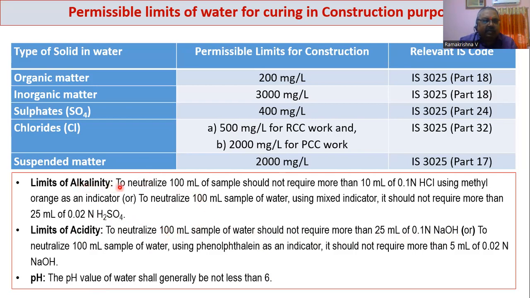Similarly for alkalinity, when you use HCl as the titrant with a 100 ml water sample, it should not be more than 10 ml of that titration. So this is how we normally look at it.